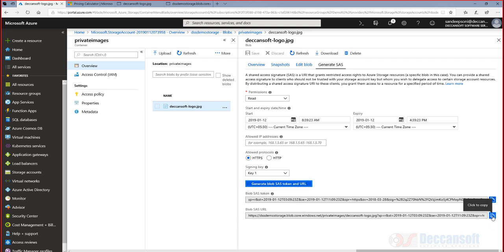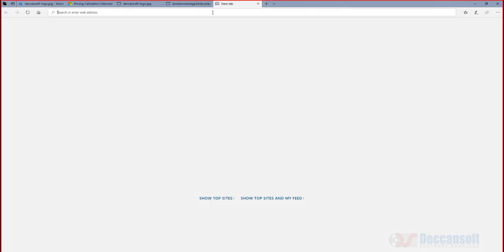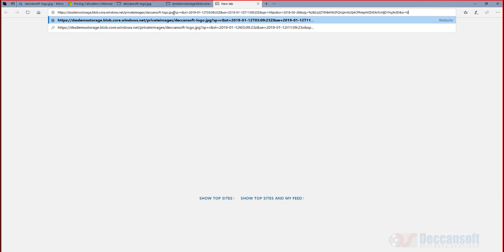But now I take this and I'm going to paste it here. The difference is in this URL, we have after the file name some SAS token, we call it. Shared Access Signature token, SAS token. Press enter and the image will get served.